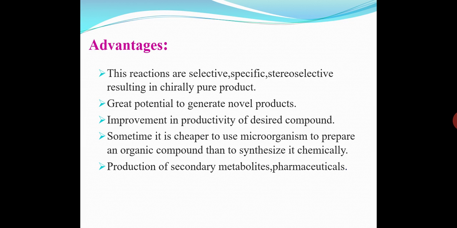So obviously it provides a great potential to generate novel products. Then improvement in productivity of desired component. As definition indicates, it converts undesired component into desired one, so it improves the productivity.